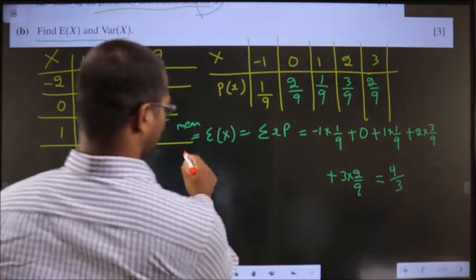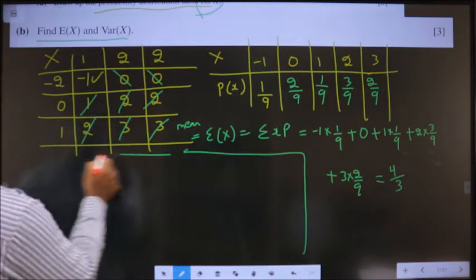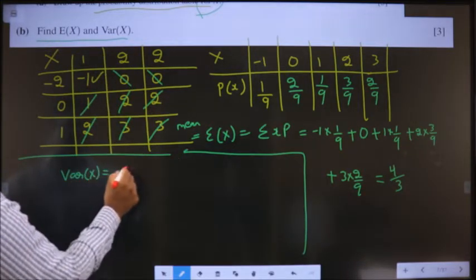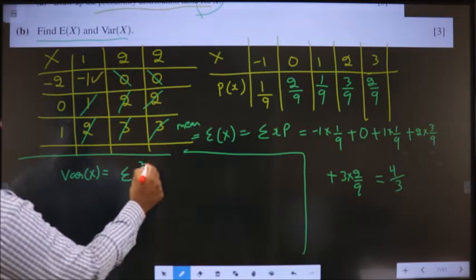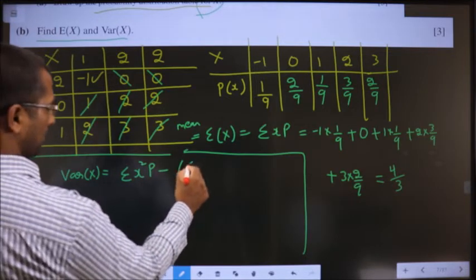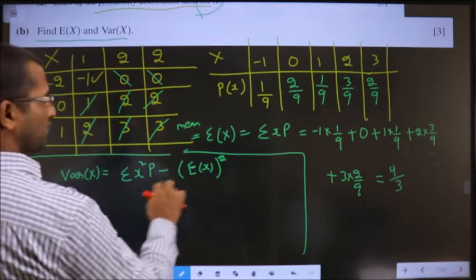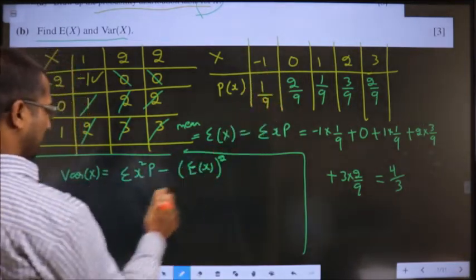Okay. What is variance formula? Variance of x is nothing but sum of x square into p minus E of x whole square. So x square into p means square this and multiply.